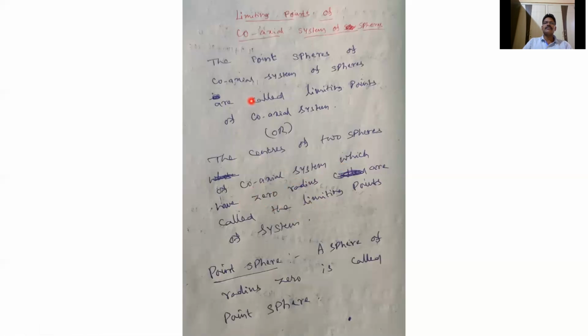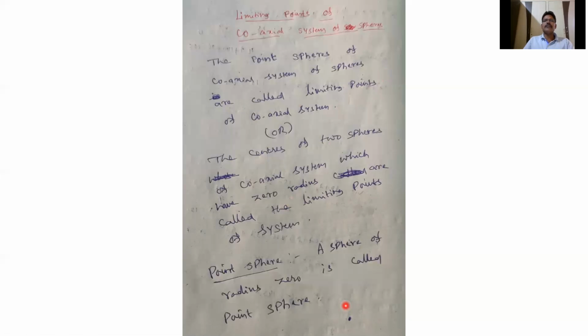In other words, radius 0 means that sphere is called a point sphere, and the point spheres of a coaxial system of spheres are called limiting points because a point sphere contains only a point.